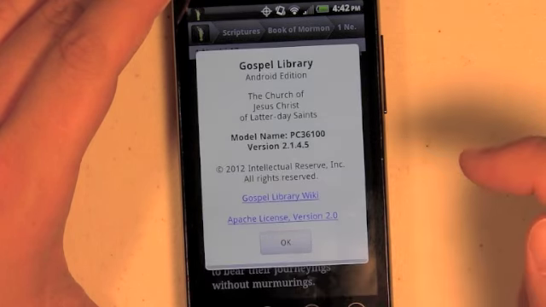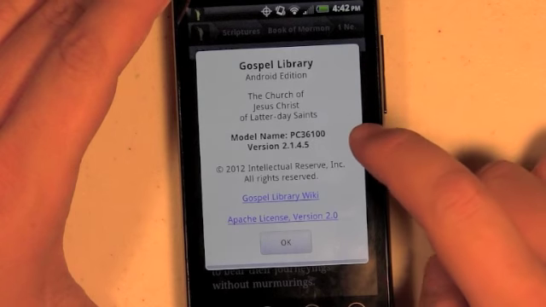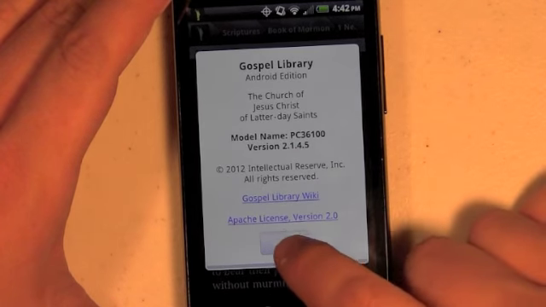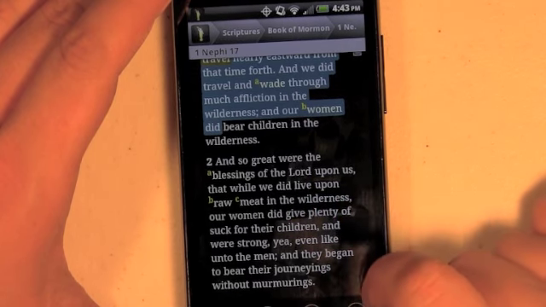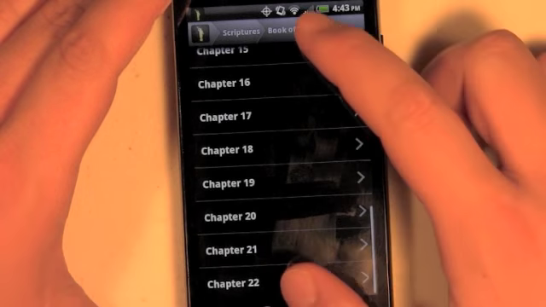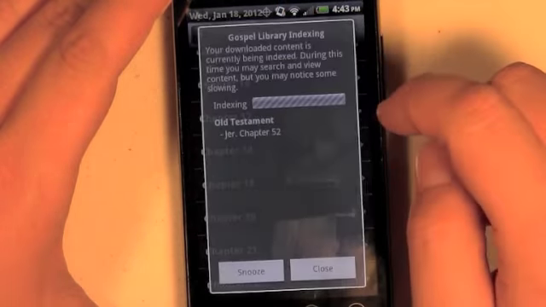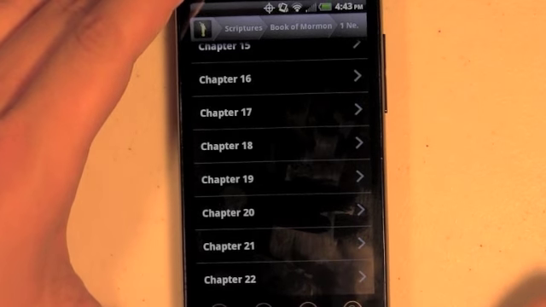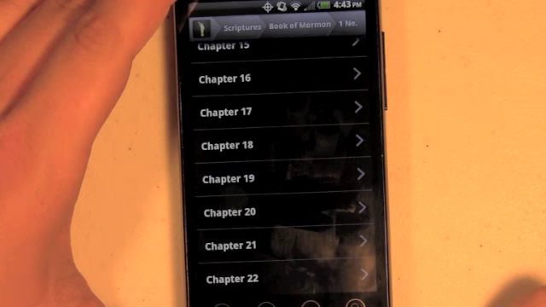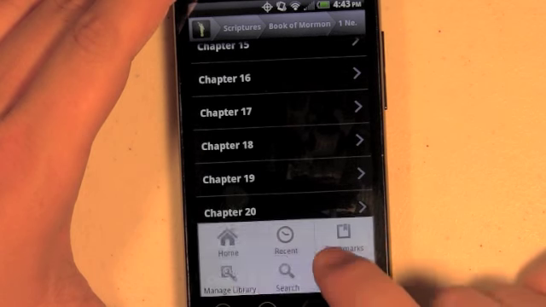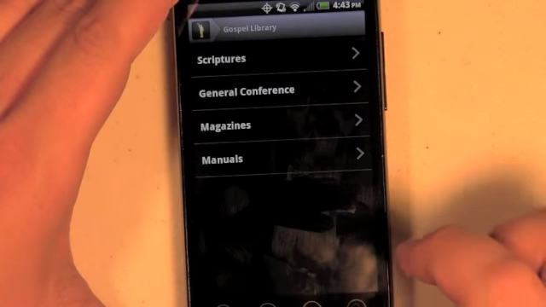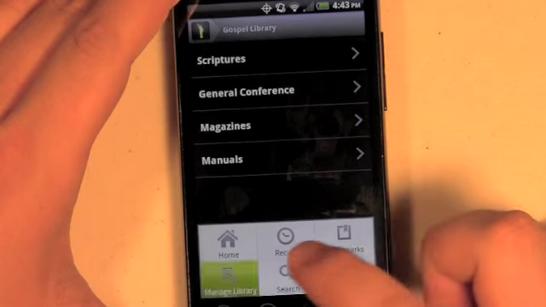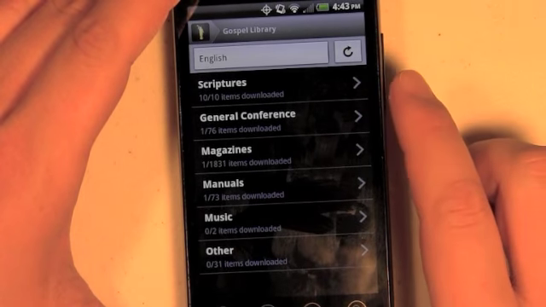And we can also see the about screen that shows us the model of phone that I'm running and the version of the application. There's quite a number of features, as you can see. Once indexing is complete, the searching is extremely quick. You'll see it return results almost immediately. I can always go in the menu and go back to the home so I can see my content again, and then if I want to add new content.